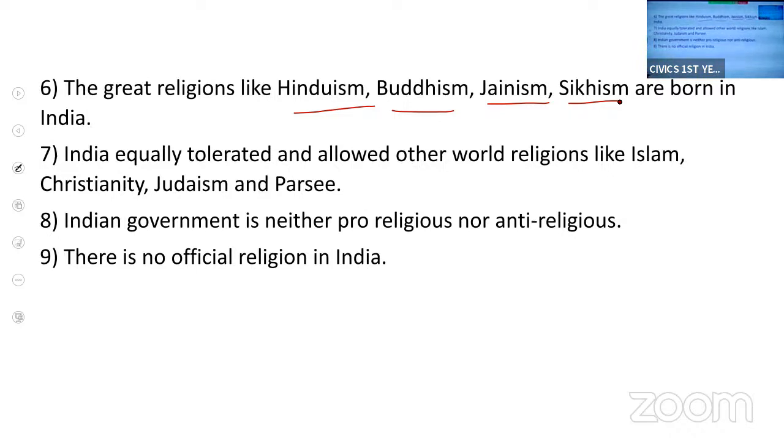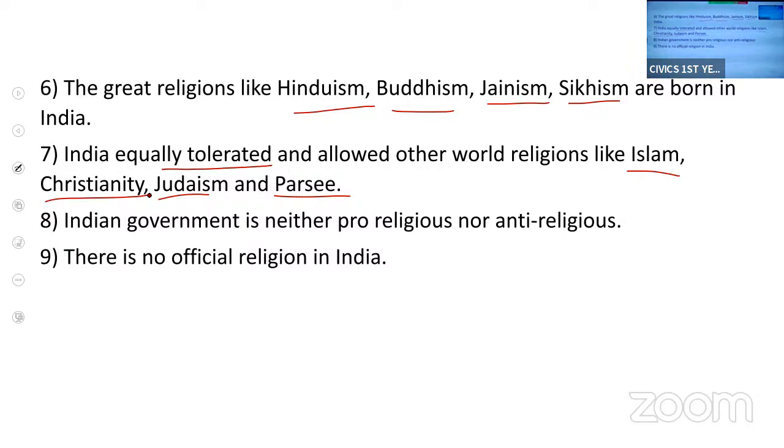So we have so many religions in India. We have also developed tolerance towards religions which have come from other parts of the world, like Islam, Christianity, Judaism and Parsism. But we have equal respect for these religions also.